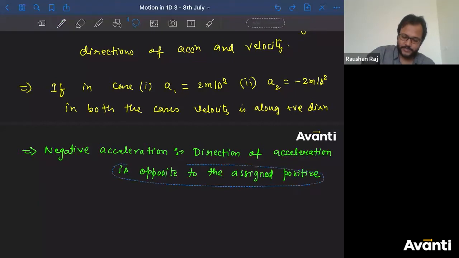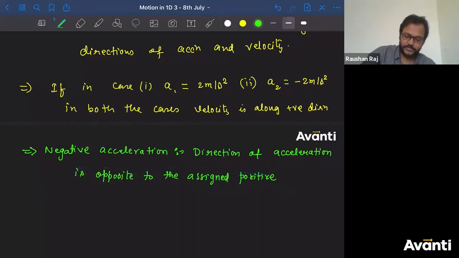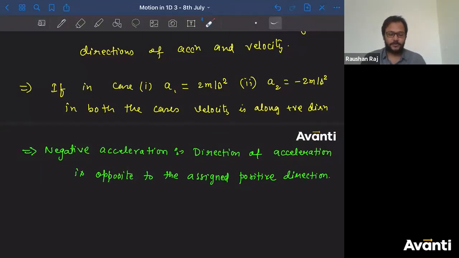Now, few of you were saying that it will be opposite to direction of velocity. No, ऐसा नहीं है. That is not called negative acceleration. All right, guys. So, what is negative acceleration? And it doesn't mean that if acceleration is negative, then velocity will decrease. Illa, बताऊंगा मैं. I'll tell you why that is wrong.